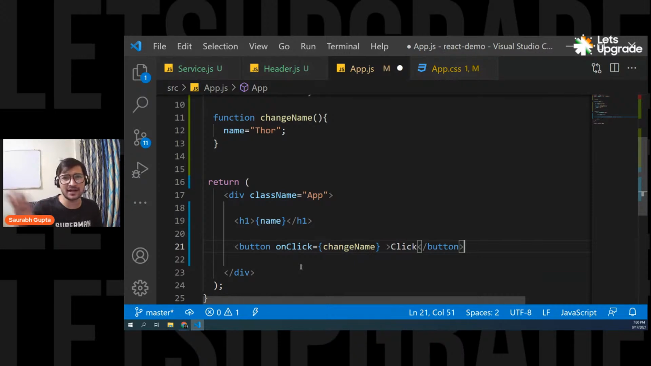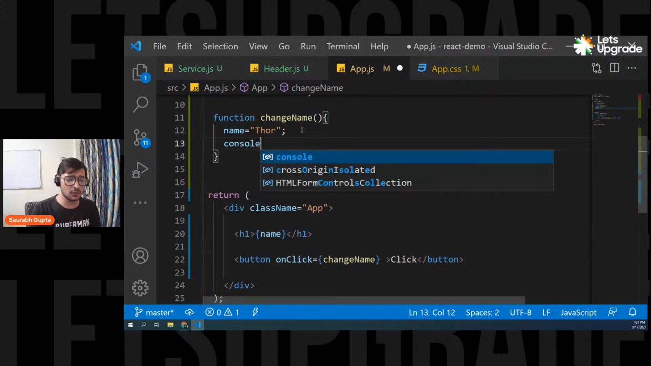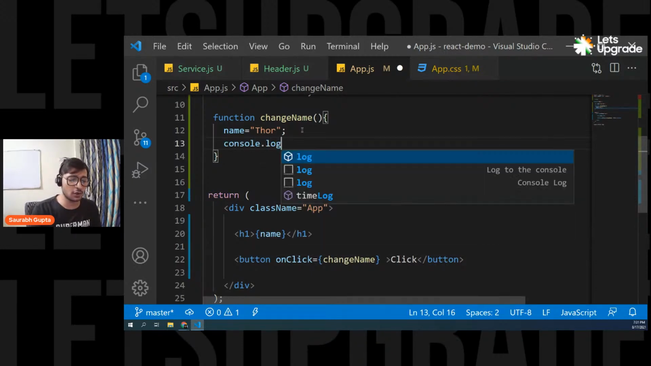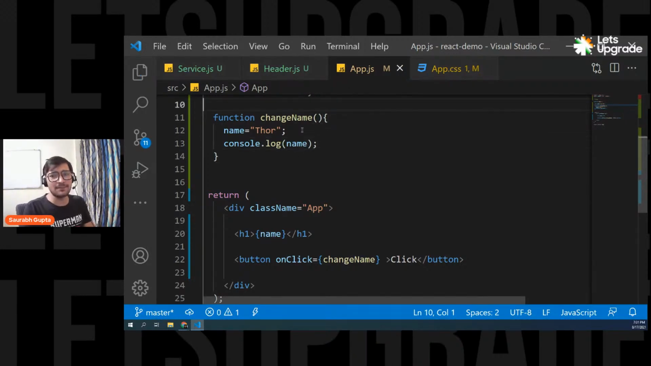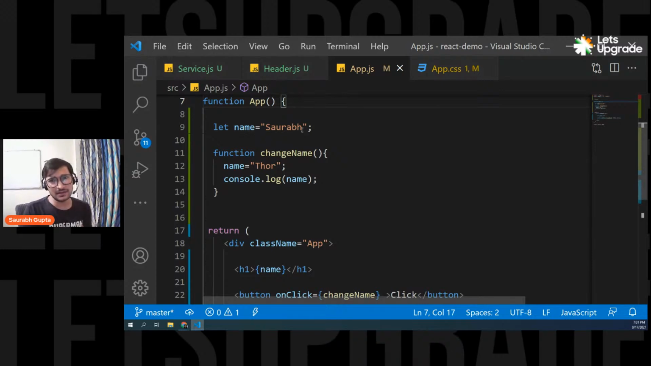You don't have to put brackets normally. If you're calling a function without parameters, you don't have to put these brackets. Simple. That's it. And to confirm it, let me also print it on the console. So console.log name. Okay everyone, are we clear with this? So I have a simple variable name in which the value is Saurabh. And then I have changeName in which I'm changing the value of name and logging it just to confirm if it is changing.